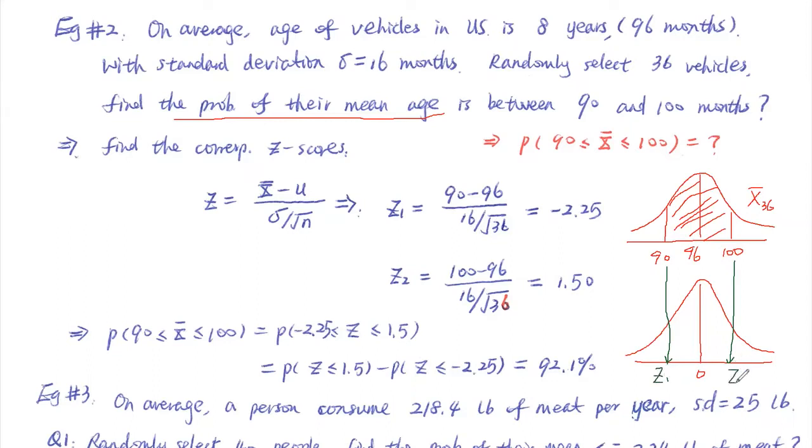That is very similar to the one we just learned, right? Previously we had x1, but now it is x bar 1. In the formula we have x bar, and that's the difference. Because we have a sample, you have to divide by the square root of the sample size, n.